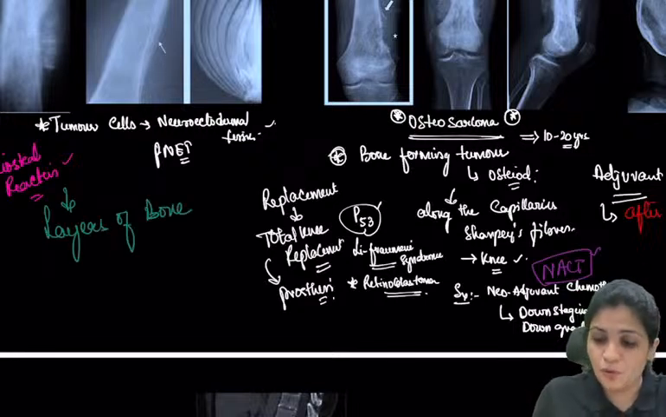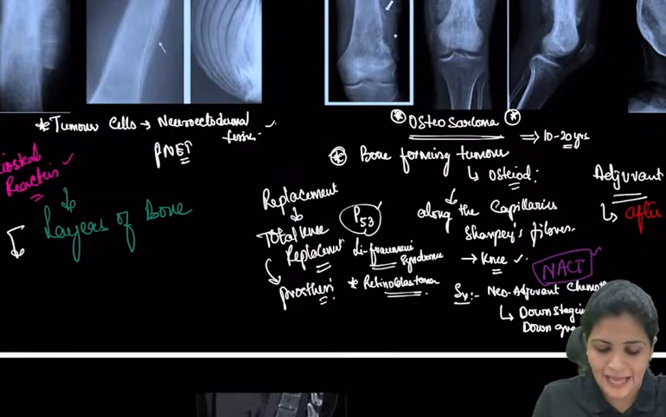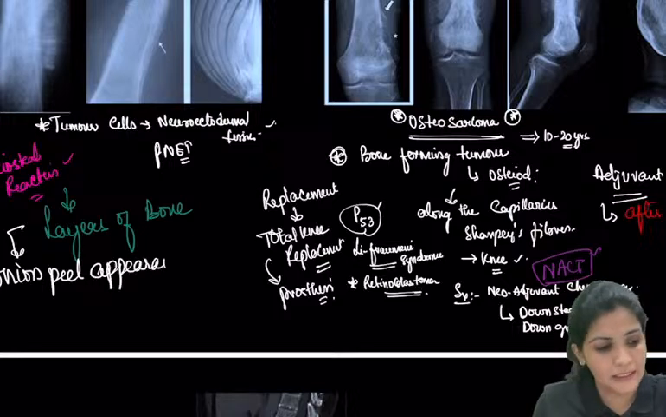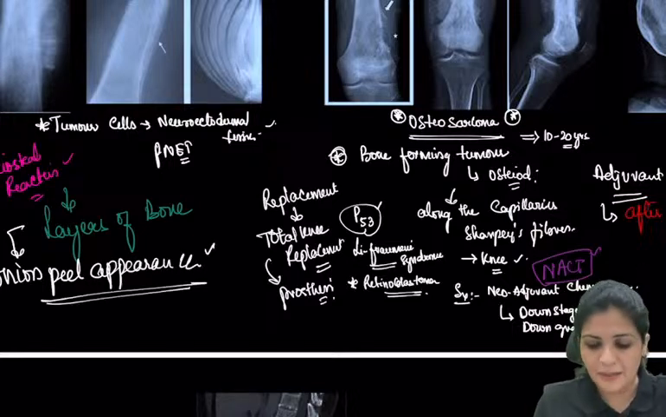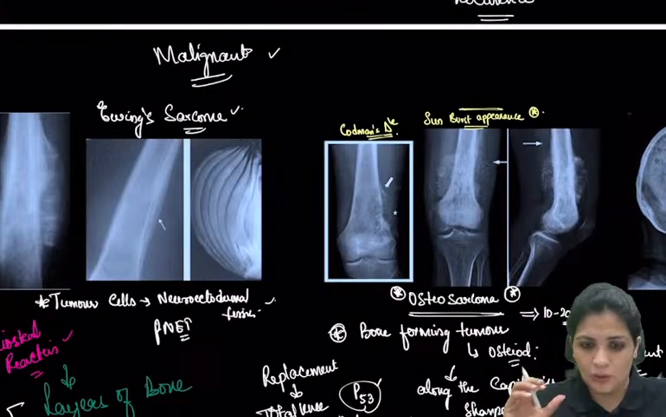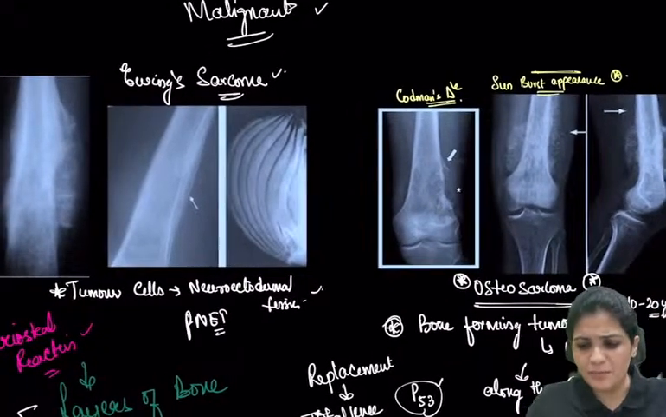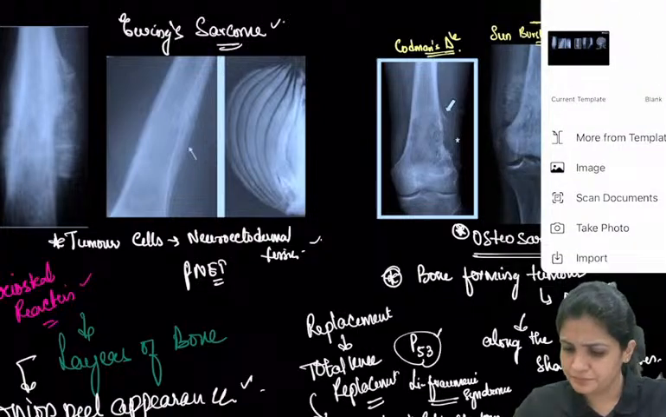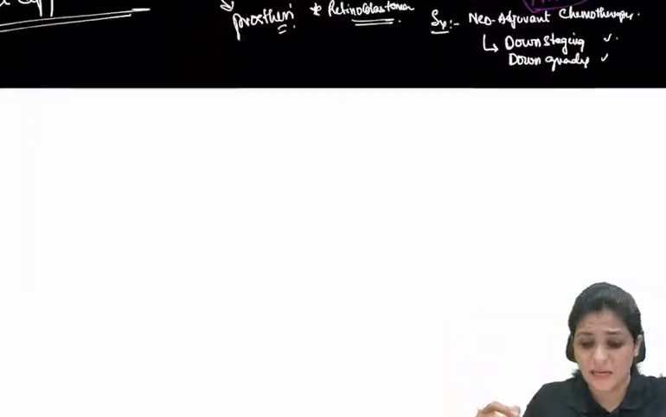Various layers of bone, and now this is appearing as an onion peel appearance. Your onion peel appearance, right? So onion peel appearance is seen in Ewing's sarcoma. So what are those important things which you have to remember about Ewing's sarcoma?